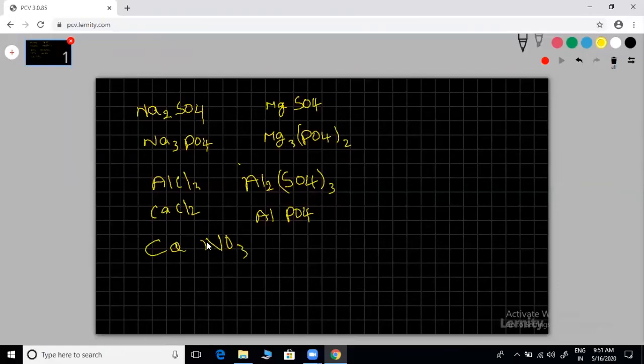Ca(NO3)2, calcium nitrate, twice. Aluminum nitrate, Al(NO3)3. Sorry, thrice, not twice, thrice.